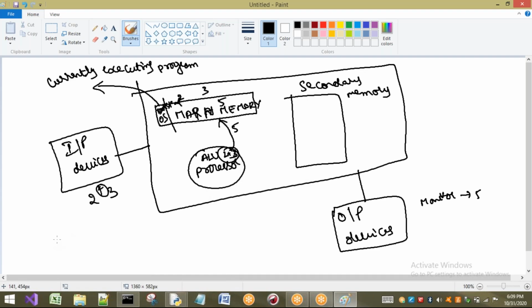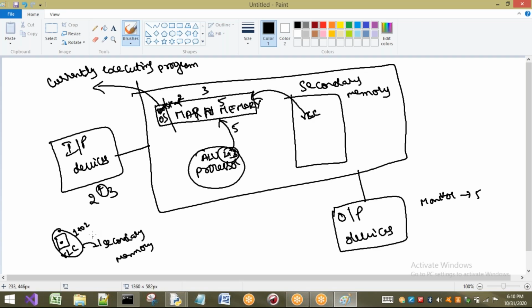On a small example, I will tell you, this is a small application called VLC player, observe carefully. When I double click on this one, what happens? The VLC player is going to be opened. How is it going to be opened? It will take nearly, for example, 1 to 2 seconds to open that particular application. What is the reason? This VLC player is present in our secondary memory, in our hard disk. So when I am double clicking this one, if you want to execute this particular application, then compulsory it has to be loaded into main memory.